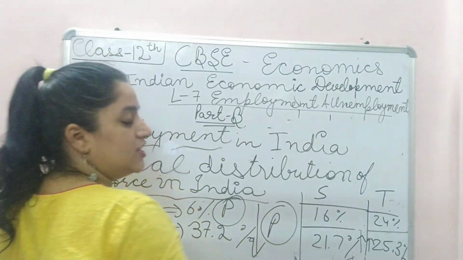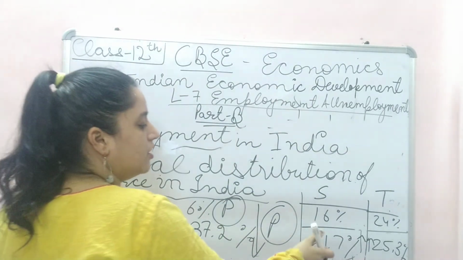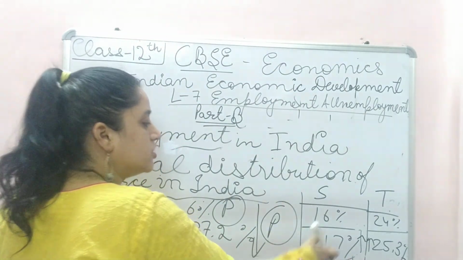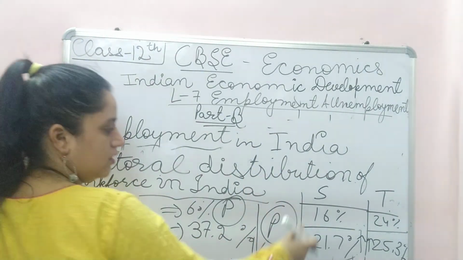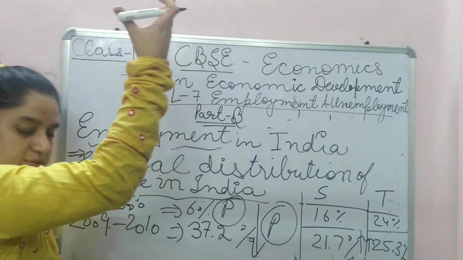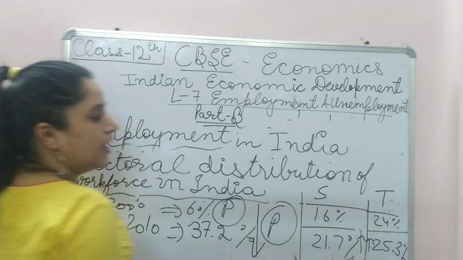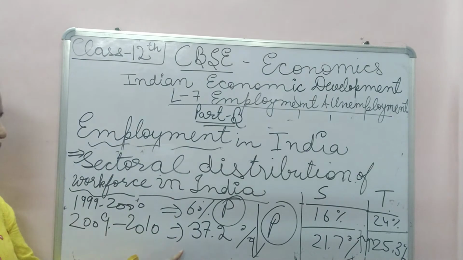In the secondary sector, the production sector where raw material is converted into finished goods, it was 21.7%. When compared with the 1999-2000 record, there was a substantial increase in the secondary and tertiary employment sectors, but a substantial decrease in the primary sector.